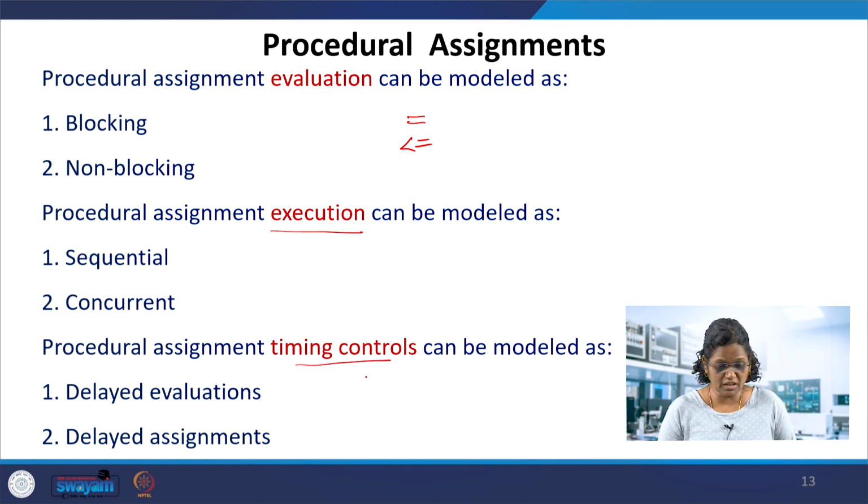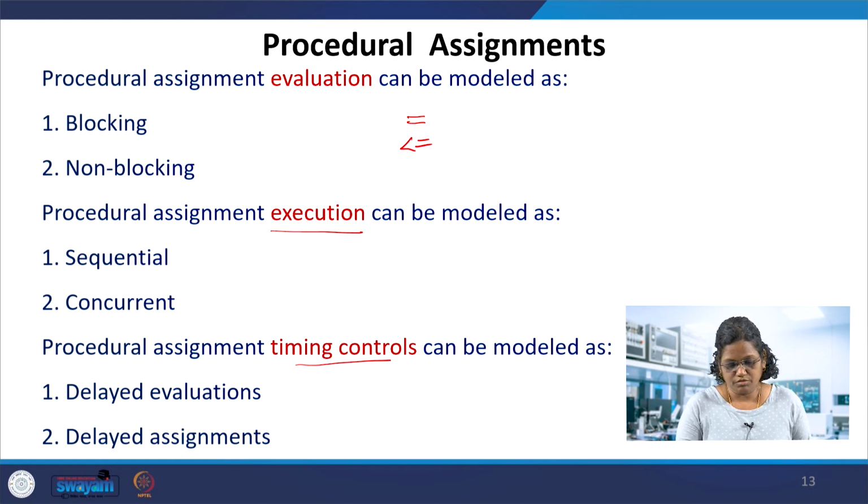So these are the six categories of procedural assignments, and they can be combined in any fashion: for example, blocking with delayed evaluation, blocking with delayed assignment, non-blocking concurrent, or non-blocking sequential. The six of them can be combined as blocking assignments in sequential, or non-blocking assignments with sequential, or concurrent with blocking or non-blocking, and so on.